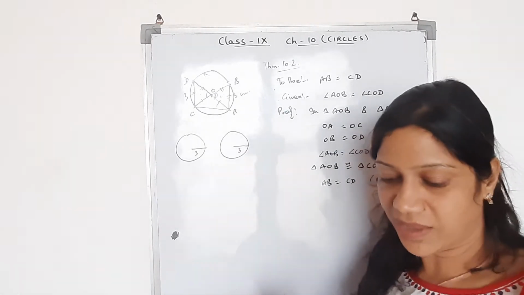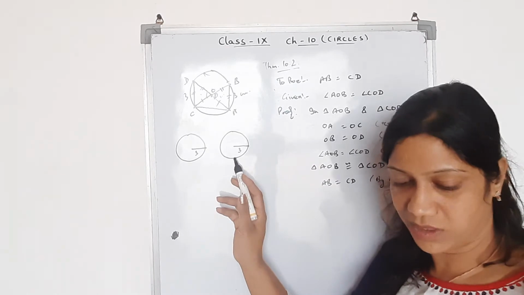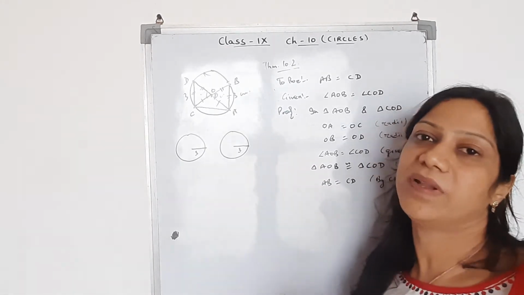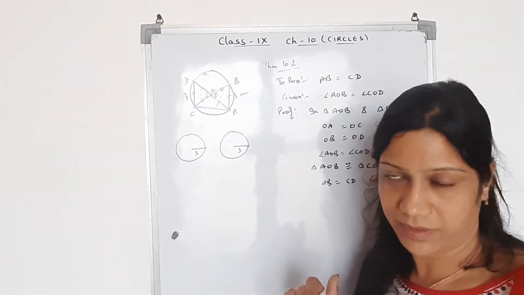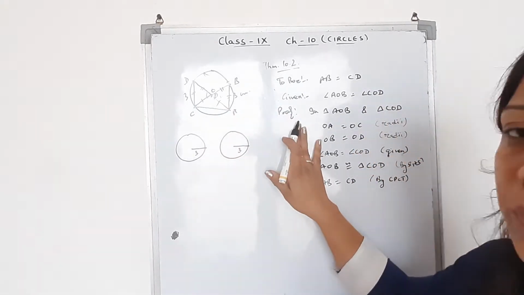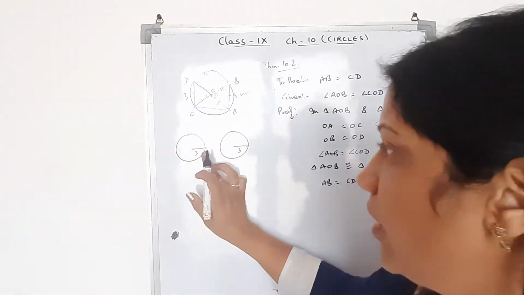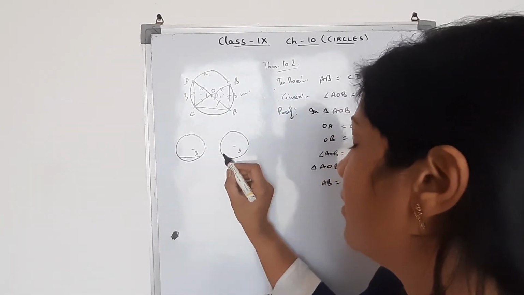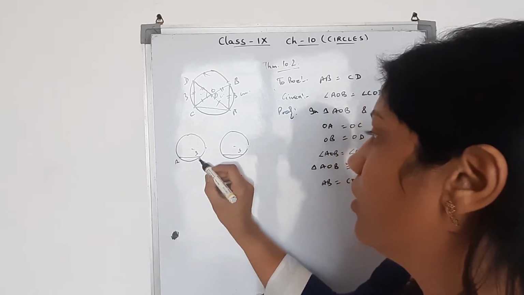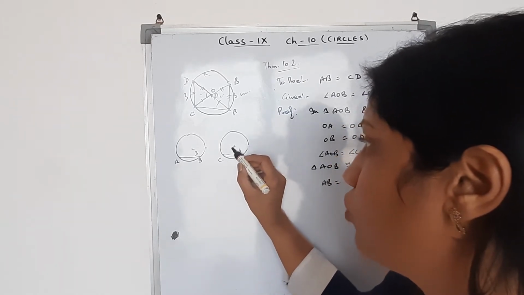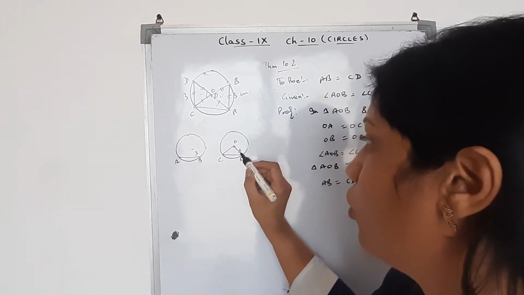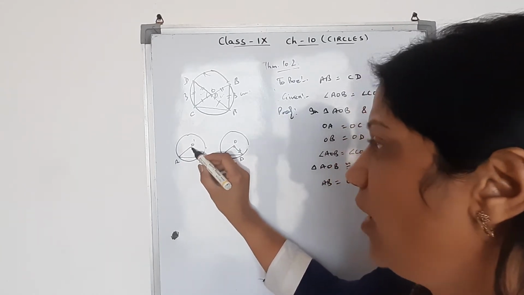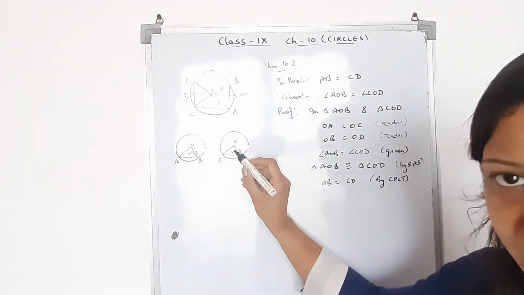So he is saying if we have two congruent circles, prove that equal chords of congruent circles subtend equal angles at their center. It is absolutely the same proof, with just that difference. Now we have these two chords, and you will take the centers, join them, and take these two triangles.